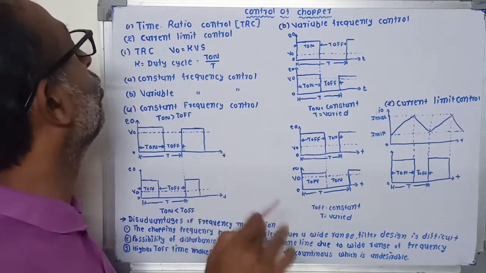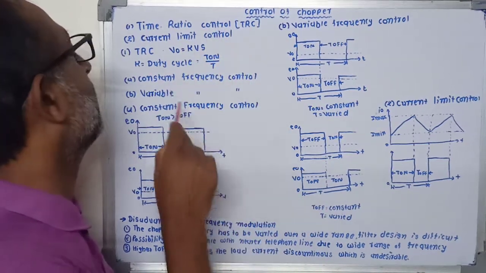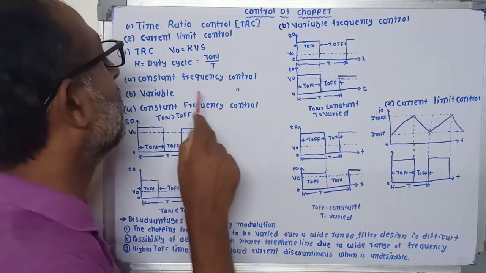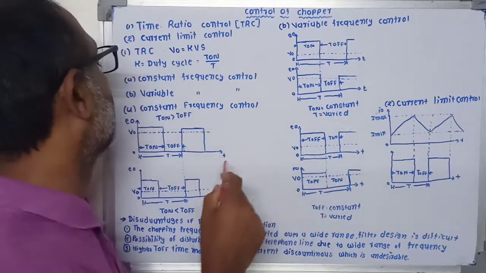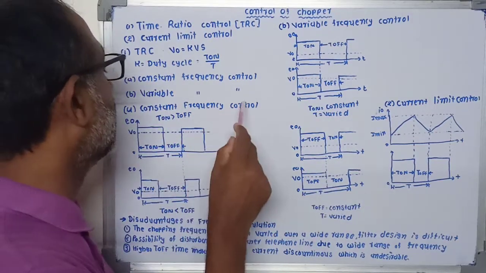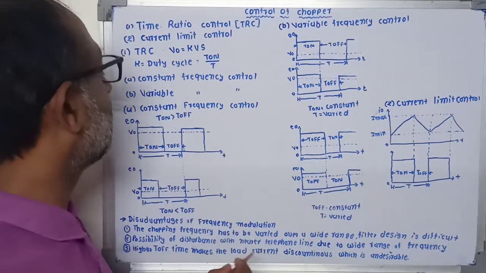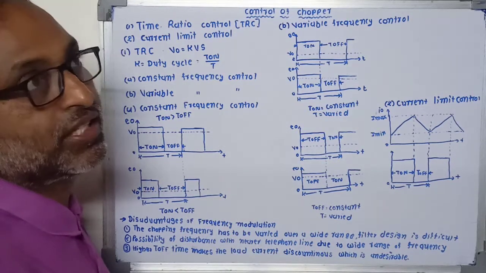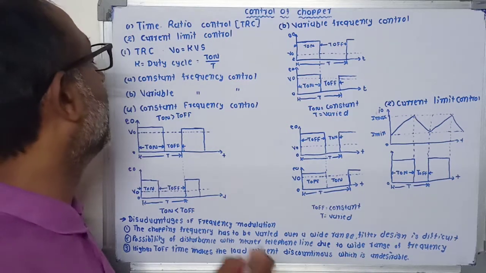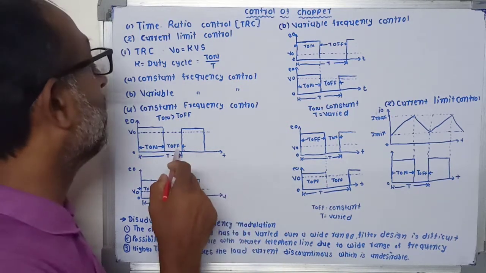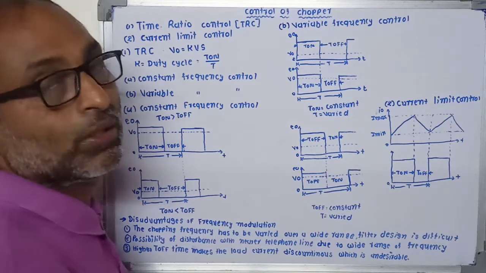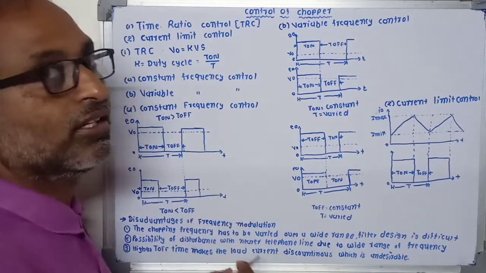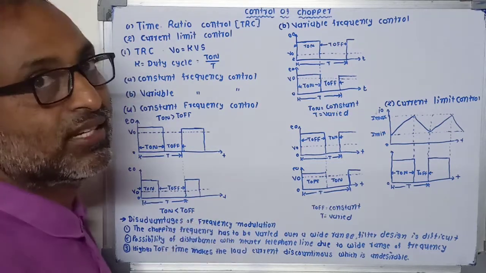Now there are two methods of time ratio control: first, constant frequency control, and another, variable frequency control. First, constant frequency control. In this method, our chopping period T is kept fixed, but we can vary either the T on time or the T off time. So there are two possibilities: T on is greater than T off, and T on is less than T off.